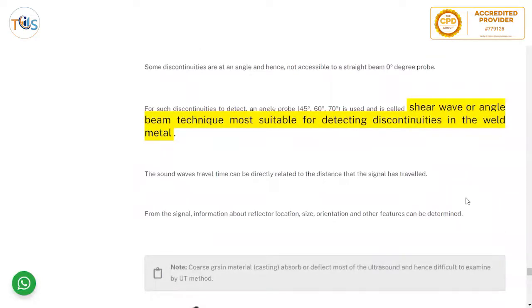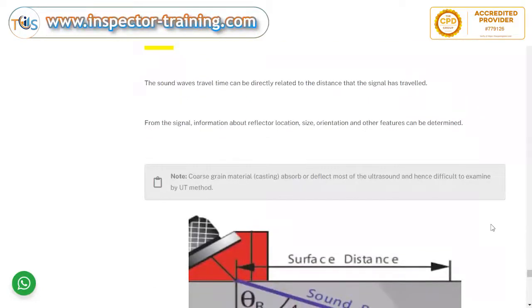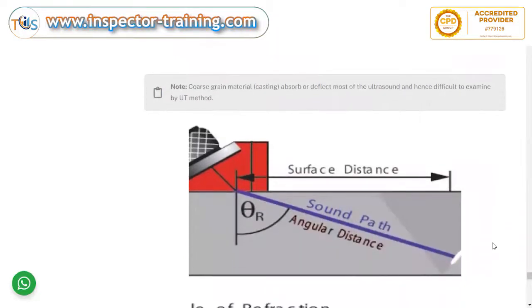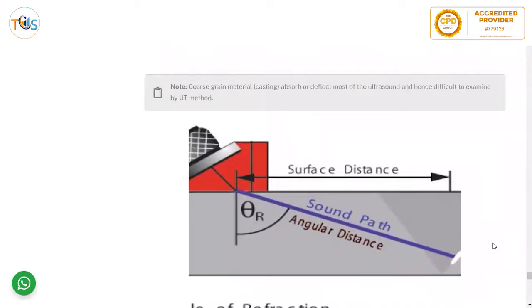Some discontinuities are at an angle, hence not accessible to a straight beam 0-degree probe. For such discontinuities, an angle probe of 45, 60, or 70 degrees is used, and it is called the shear wave or angle beam technique, most suitable for detecting discontinuities in the weld metal. The sound wave travel time can be directly related to the distance that the signal has traveled. From the signal, information about reflection, reflector location, size, orientation, and other features can be determined. Coarse grain material, such as castings, absorbs or deflects most of the ultrasound and hence is difficult to examine by the UT method.